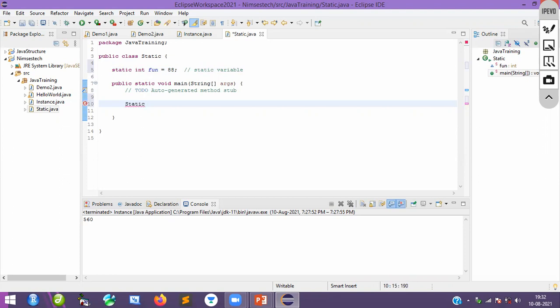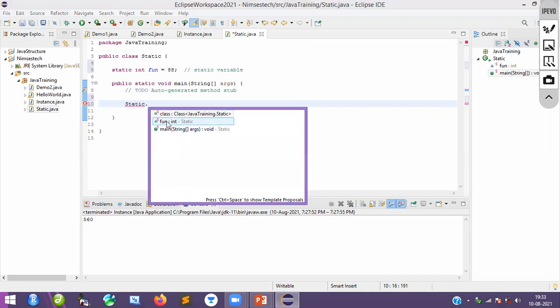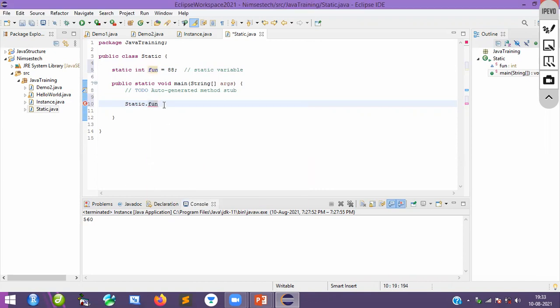Okay, static dot. Now you can see the variable is available. That is called fun. So one thing you need to understand very clearly: when you have a static variable, using the class we can access that particular variable.